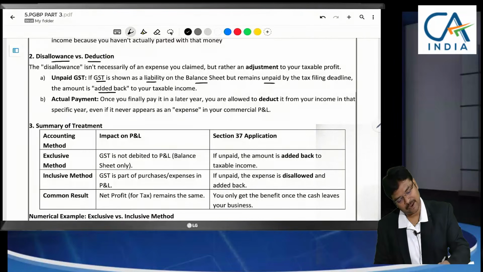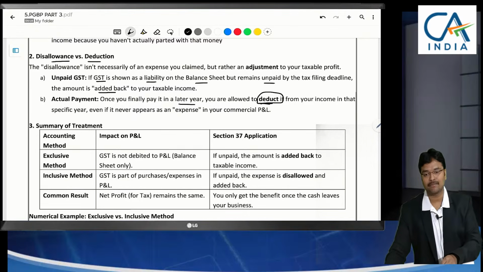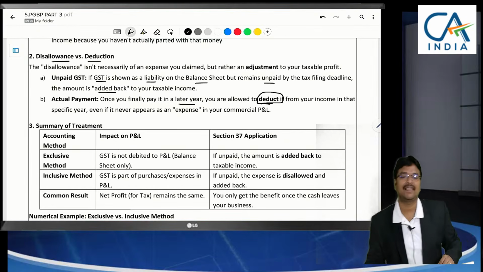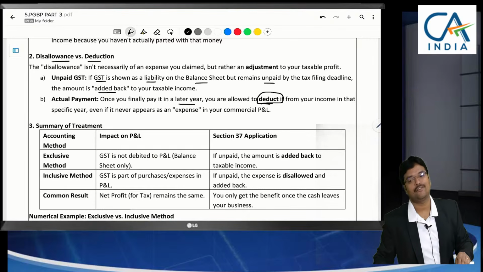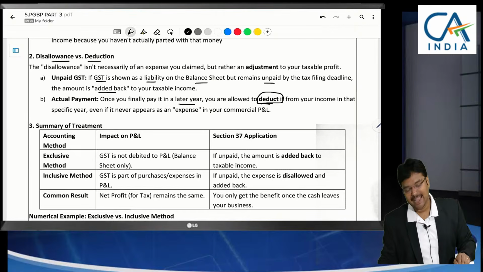Later, if you make the payment, then you can claim the deduction, because earlier it was added to the income. In the ITR form itself, we can claim it as a deduction in the next year if you make payment. So in the first year it will be disallowed if you do not make payment before the due date of filing return, and next year it will be deductible.